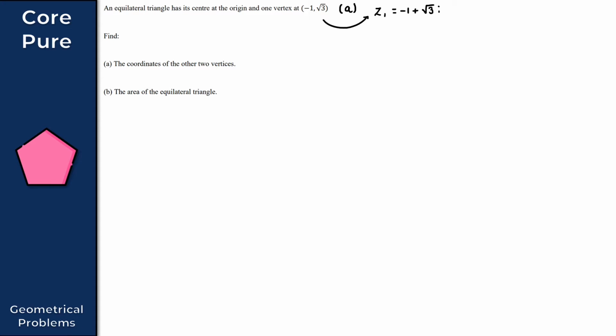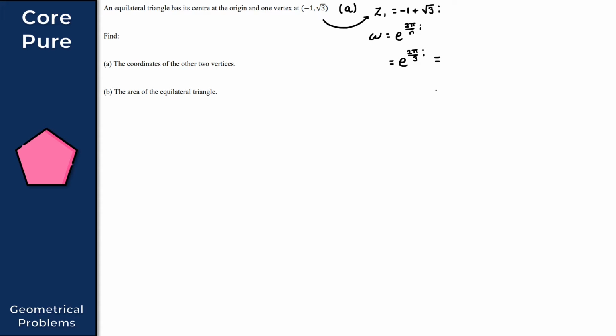We can now easily obtain the remaining vertices by taking z1 and multiplying it by the nth roots of unity. Don't forget that omega, our nth root of unity, is equal to e to the power of 2πi over n, and in our case n is equal to 3. So we obtain e to the power of 2πi over 3.